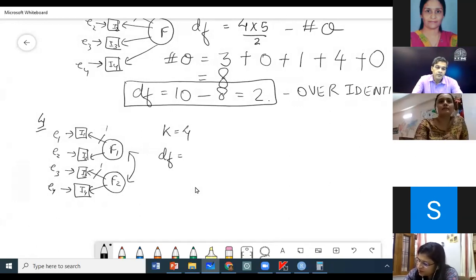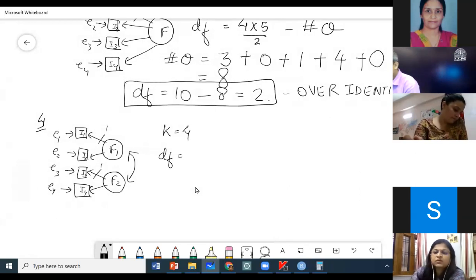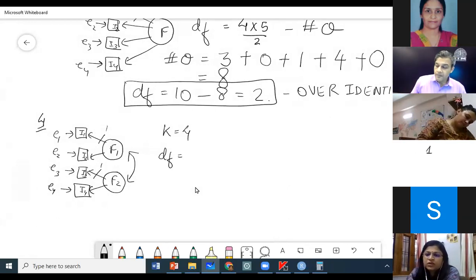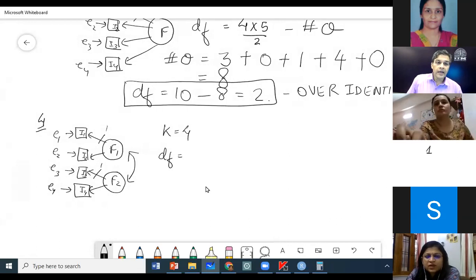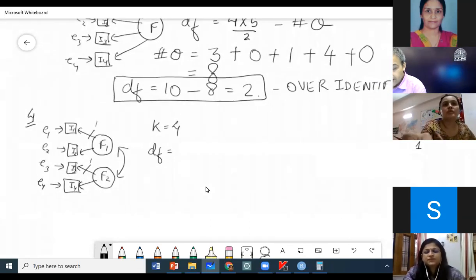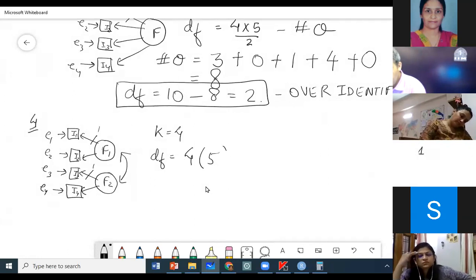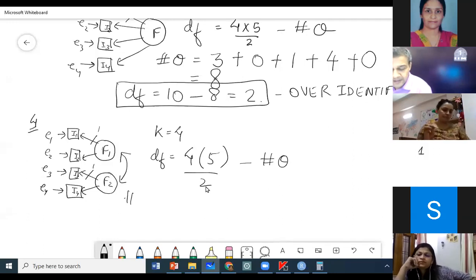One. Okay. So 1 as the answer. Anything else? There is a structural error too in this because there is a double error. One. So what is k plus 1 by 2? Again, 10. 4 into 5 divided by 2, minus hash theta.